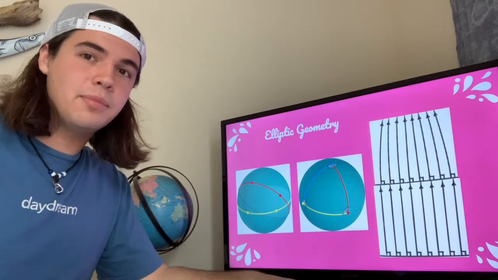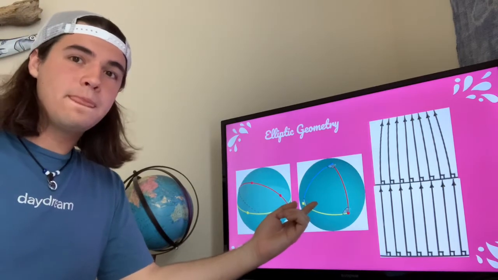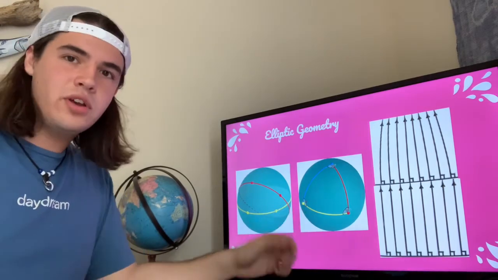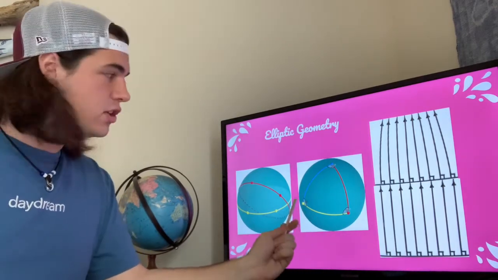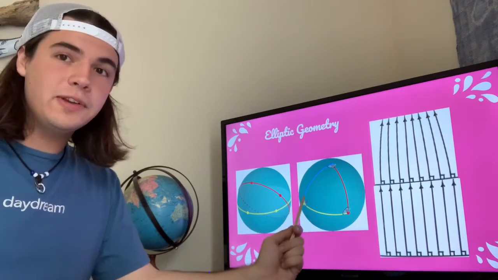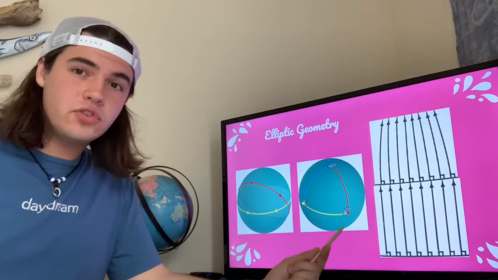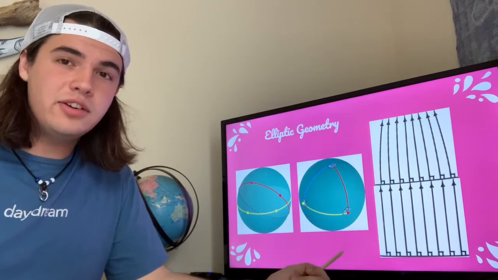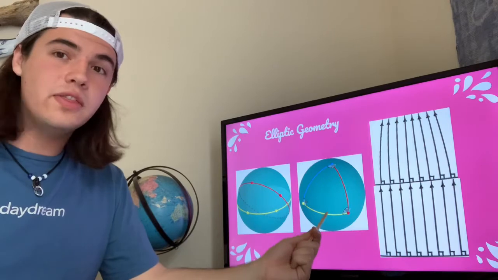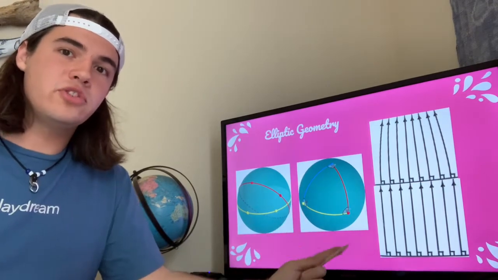We take another example of a triangle on a sphere. Here we have a triangle. I don't know if you can see it, but each of these angles on the triangle is 90 degrees. In regular Euclidean geometry, this is not possible, as the angles of a triangle can only add up to 180 degrees. On a sphere, they will always be more than 180 degrees.